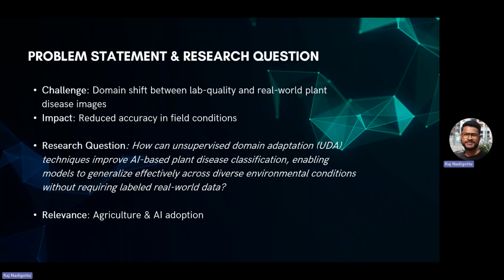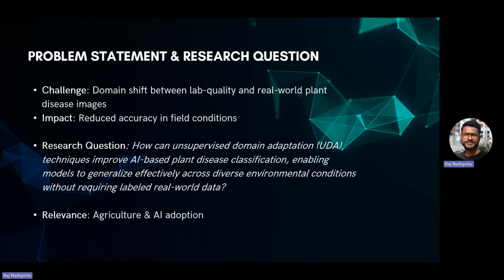The problem statement for this is that, as we know, in agriculture the AI adaptation is not that great compared to other domains. There is a big challenge when it comes to disease detection in agriculture. The challenge is the domain shift between the images which the models are being trained on and the images which the models will be used on.